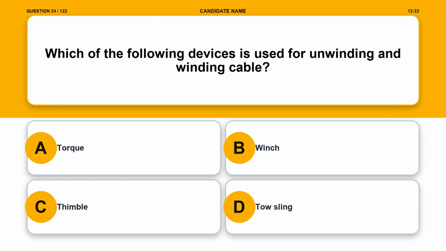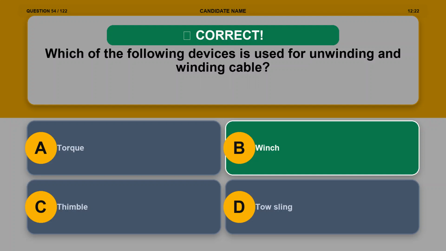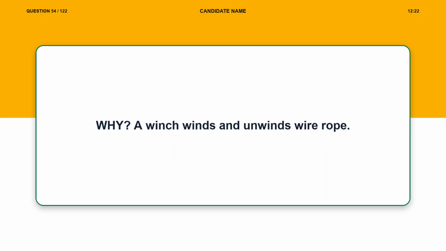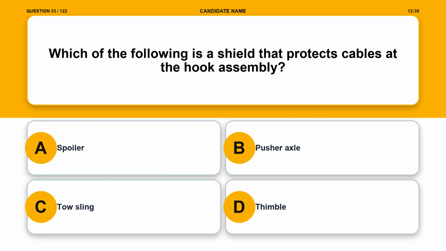Option A. Torque. Option B. Winch. Option C. Thimble. Option D. Tow sling. The correct answer is option B. Winch. Explanation. A winch winds and unwinds wire rope. Question 55. Which of the following is a shield that protects cables at the hook assembly?